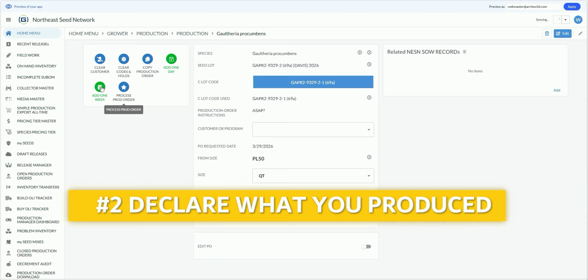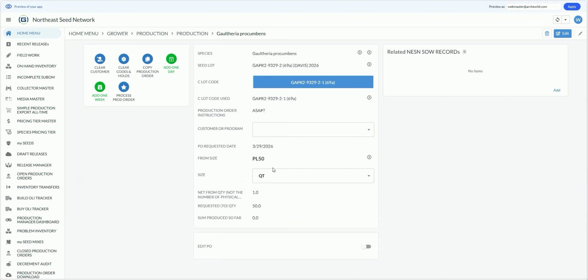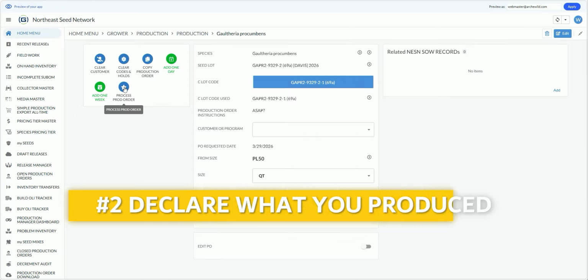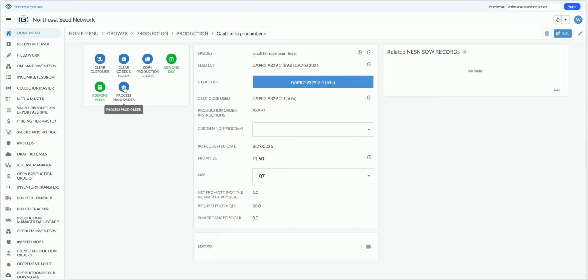You can also move production orders out. I don't have time to do it today, but I'll do it tomorrow. So add one day. Or I'm too busy this week, add 1 week. That's what these buttons are for, by the way. But let's process the production order, which is step 2. So this is where we are going to declare what we actually produced. So click Process Production Order, the star.